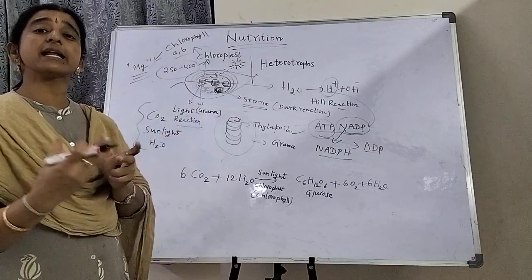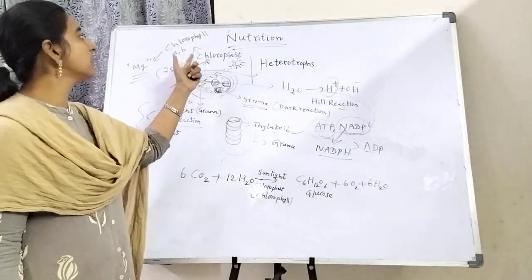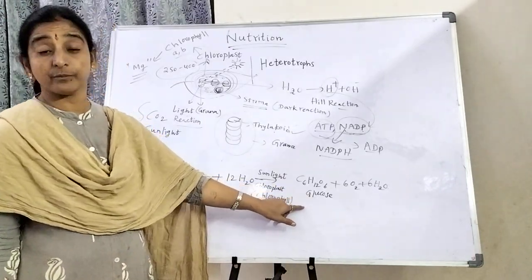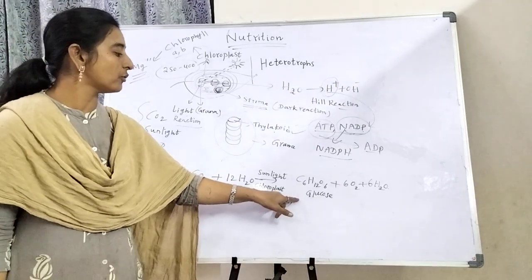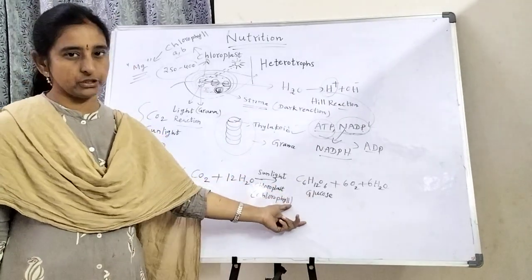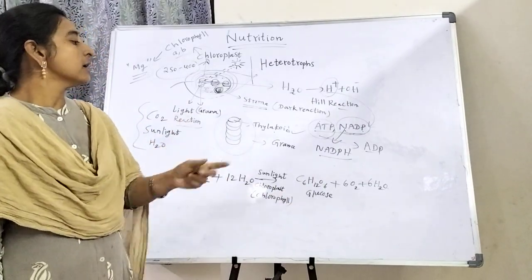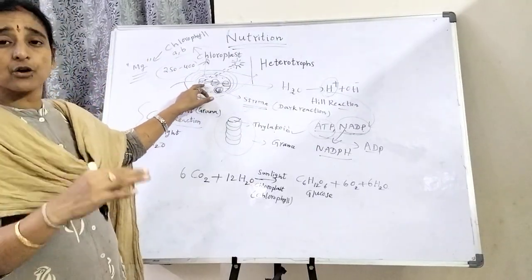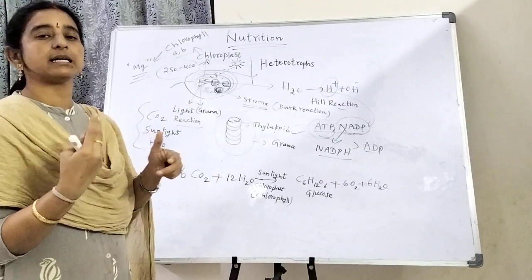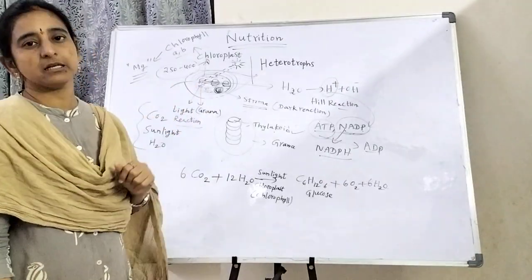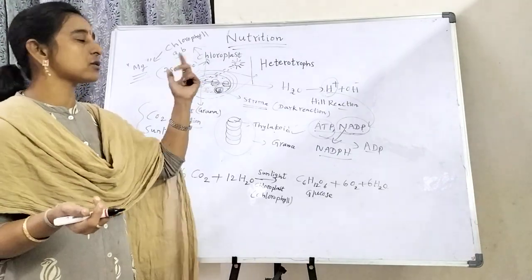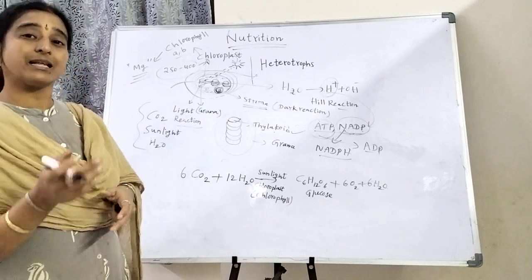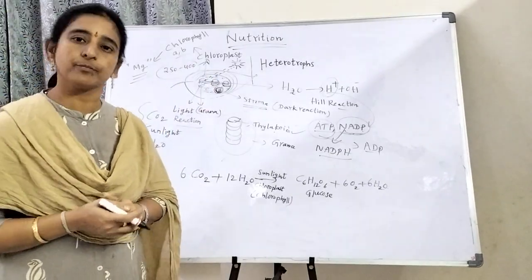So these several reactions continuously occur inside the chloroplast. Then only they prepare their food, that is glucose or starch. That is in the light reaction. Next, once the sunlight is captured, the reactions automatically start inside the chloroplast. Sometimes the sun is not there or environmental conditions are not good, and at that time also the plant is able to prepare its food materials.